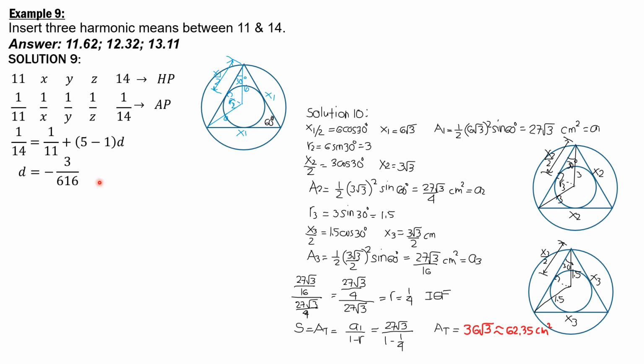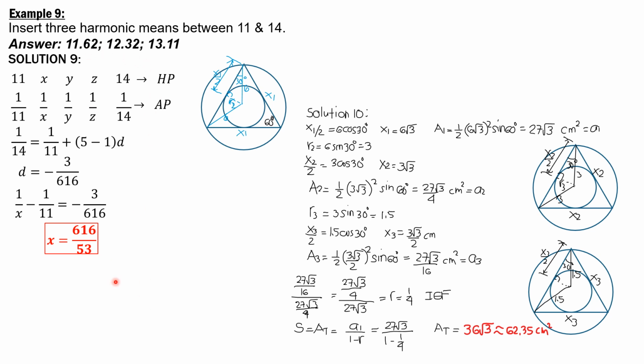So another, by principle, the difference between the second term, 1 over x, and 1 over 11 is the common difference, negative 3 over 616. 1 over x minus 1 over 11 equals negative 3 over 616. x therefore is 616 over 53. Expressed in decimal, that's 11.62.